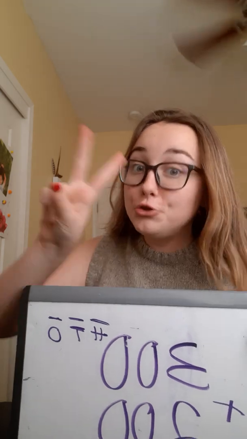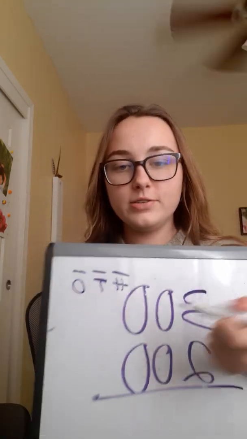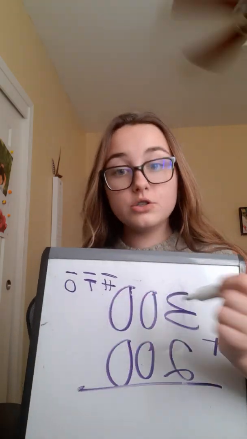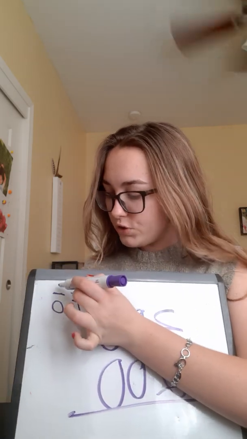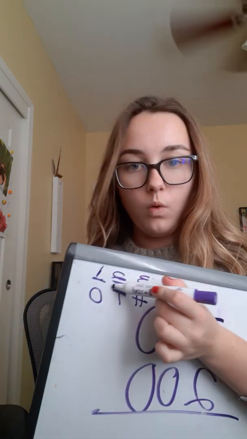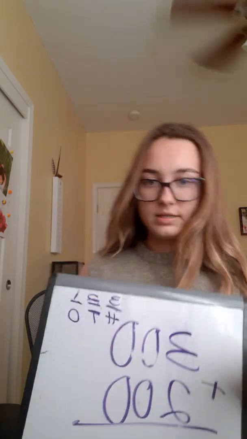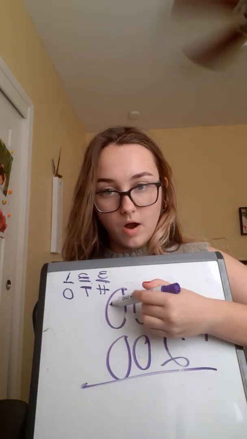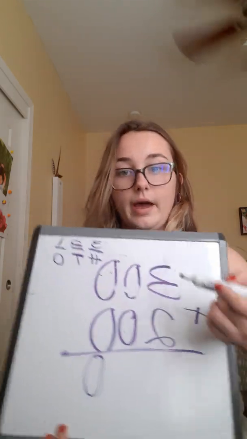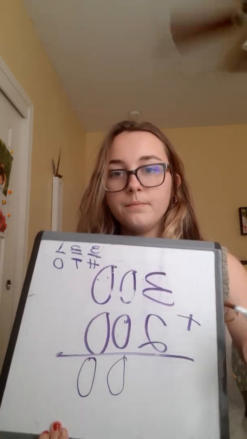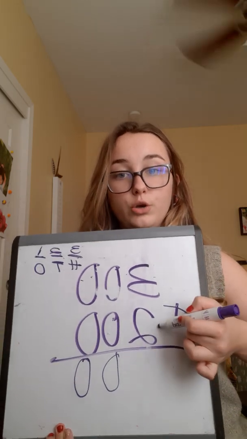HTO. Not H2O. Okay. So we got hundredths place, tenths place, and ones place. So our first place we would look at would be our ones. Oh, I can't write backwards. Ones, our second place, and our third place. So we're gonna start with our ones because that's our first place. So 0 plus 0 is 0, okay? 0 plus 0 is 0, and 3 plus 2.